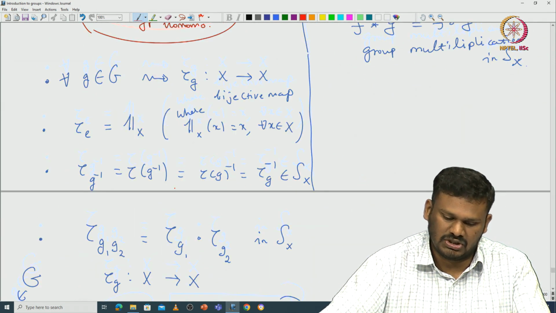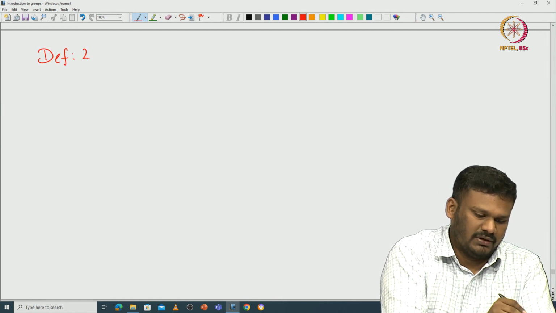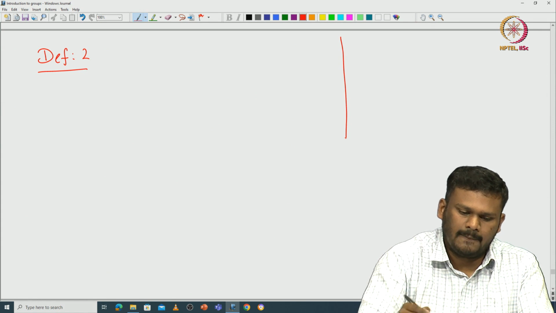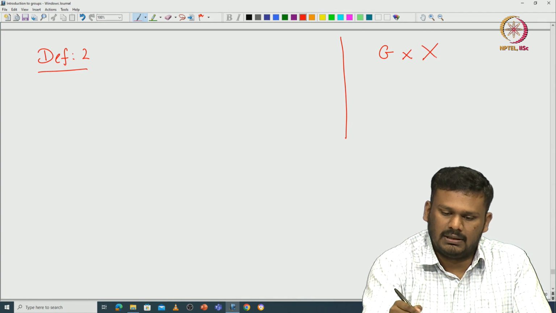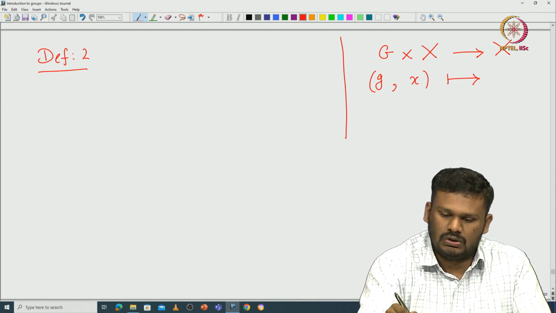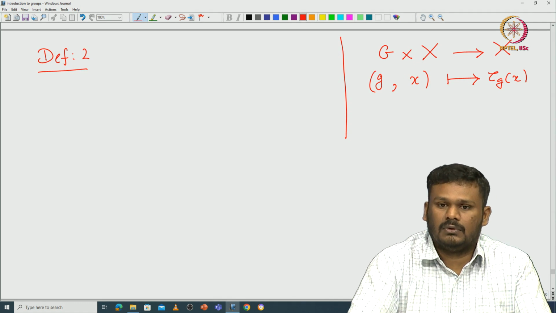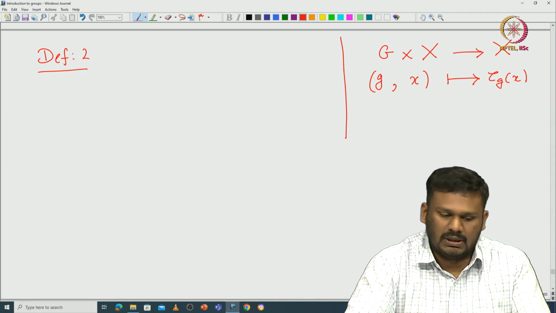Okay. So here is the second definition, again motivated from the first definition. If you think about it, given an element g and given an element x in capital X, you can associate one element in capital X. You take some g and some x and send this to tau g of x, if tau is there. So that means you can think of a group action as a map from G cross X to X satisfying some properties. So let us write down what it is.